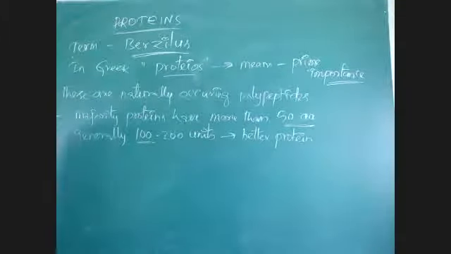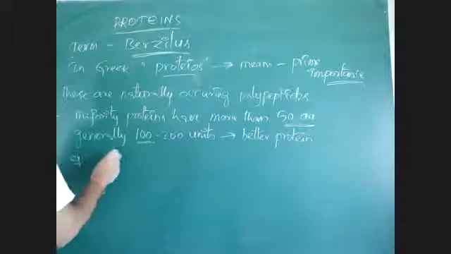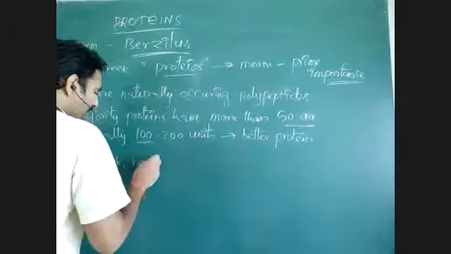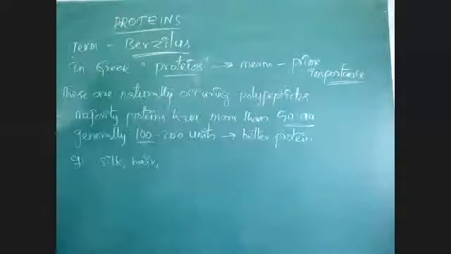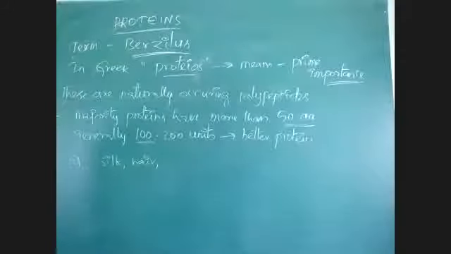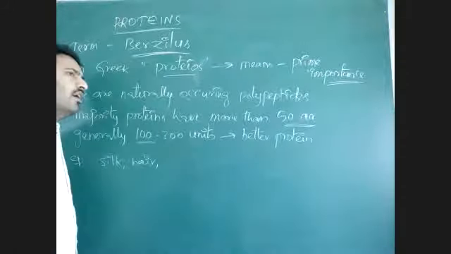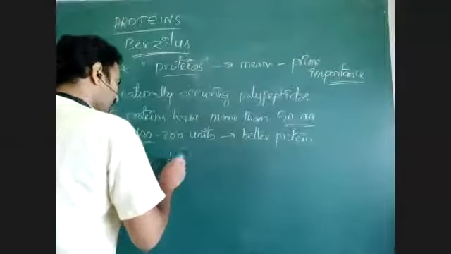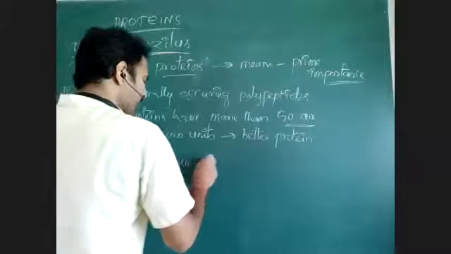So if we see naturally occurring proteins, there are many, like silk. Silk is a protein. Hair is also a protein. In plasma, connective tissue is there, na. In plasma there is presence of plasma proteins.